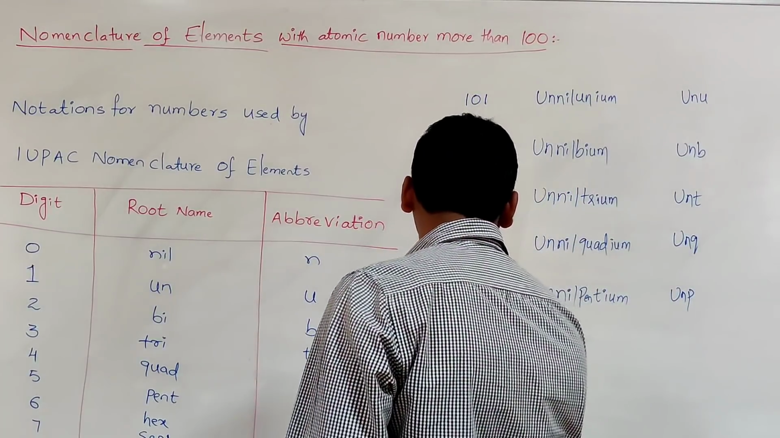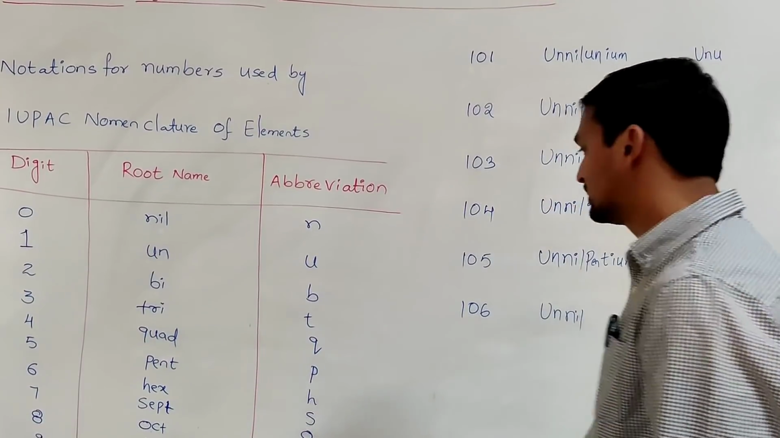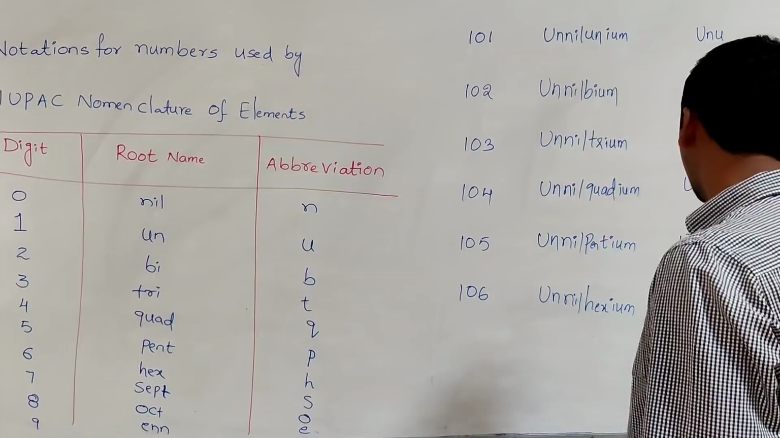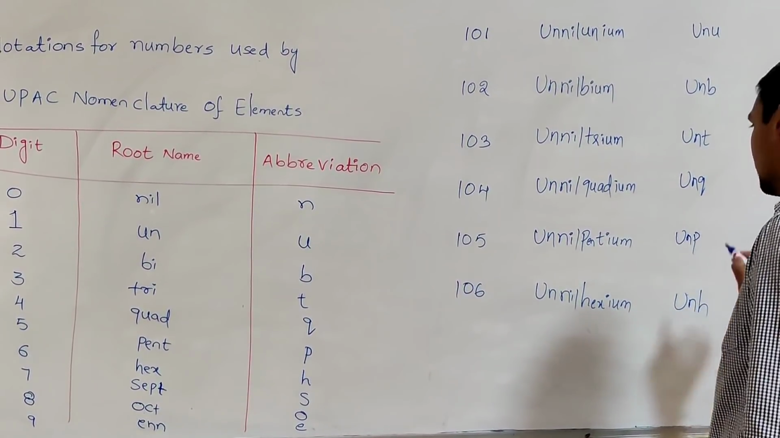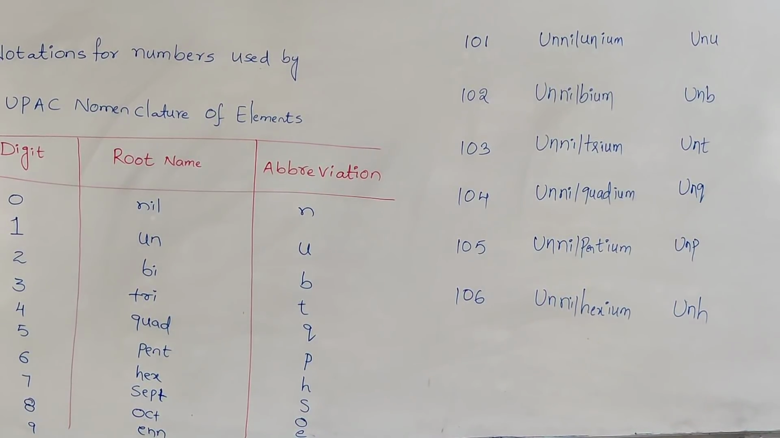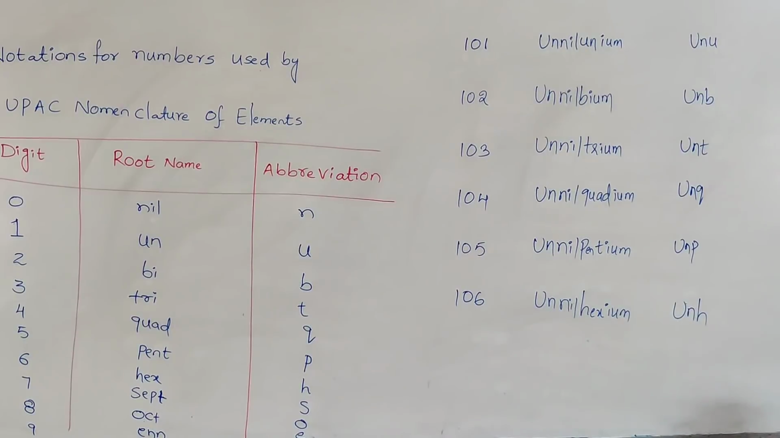Similarly, we write for 106. So 1 means un, nil. 6 means what? Hex, hexium. So what is the symbol? U, N, H. So like that, we write the IUPAC nomenclature by using the Latin root words for the different digits, for the elements which have an atomic number more than 100. So you have to practice from 107 to 118 after listening to this video.